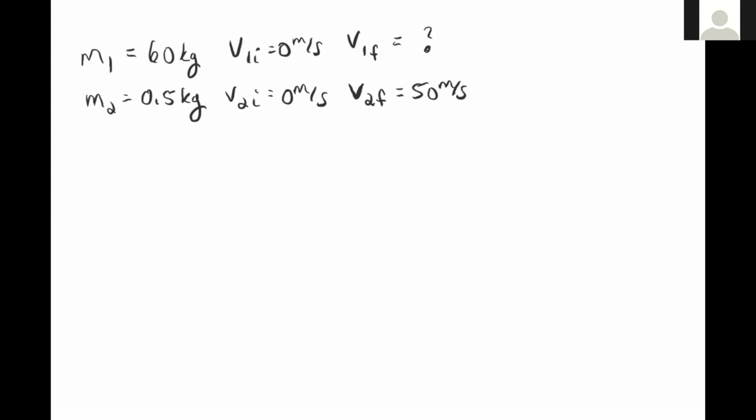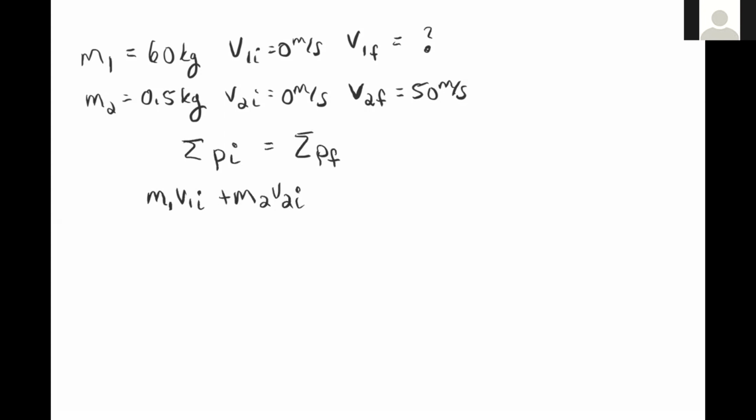Okay, so to solve this problem, we're going to use conservation of momentum. That says that the sum of all the momentum in our system to begin with has to equal the sum of all of our momentum at some later time. So our momentum before the arrow is fired is M1 V1 initial plus M2 V2 initial, because momentum is mass times velocity.